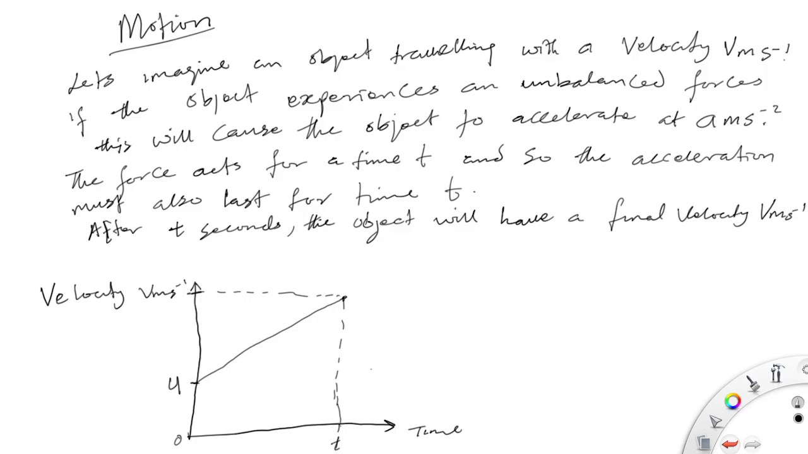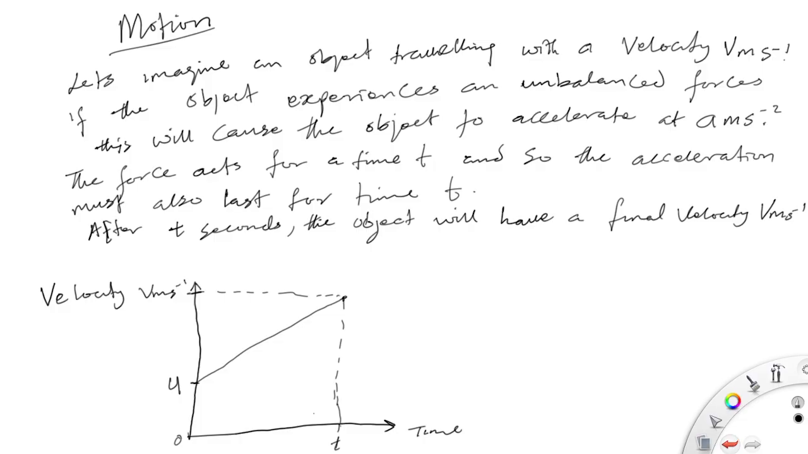So let's imagine an object traveling with a velocity, let's say u meters per second. If the object experiences an unbalanced force, it will cause the object to accelerate at an acceleration, let's say a meters per second squared. The force acts for a time t, so the acceleration would last for a time t. So after t seconds, the object will have a final velocity, say v meters per second. So what am I saying?